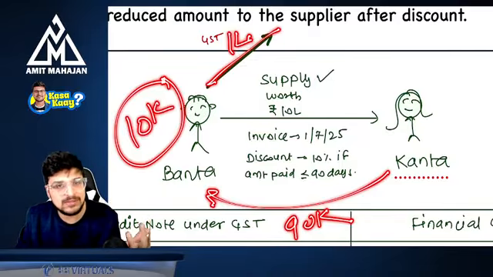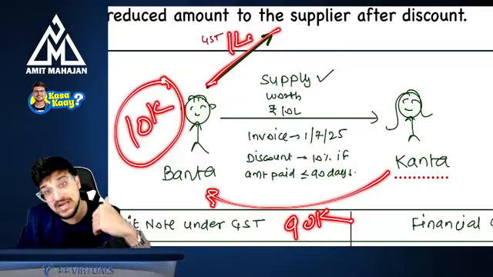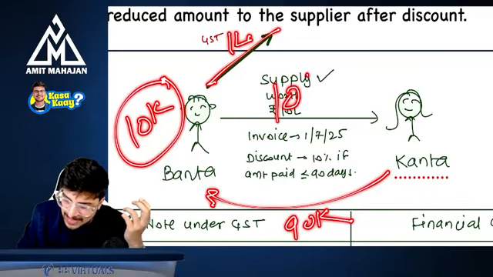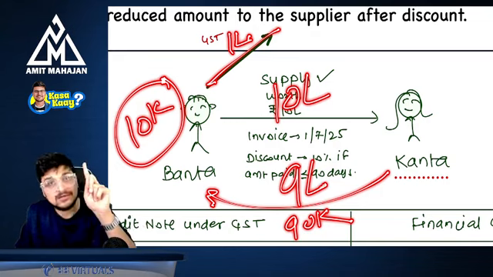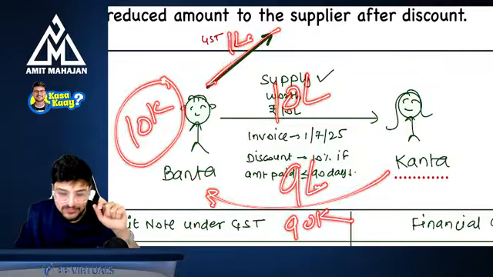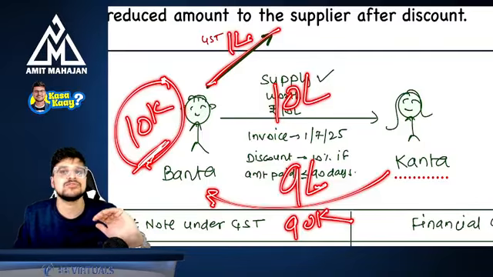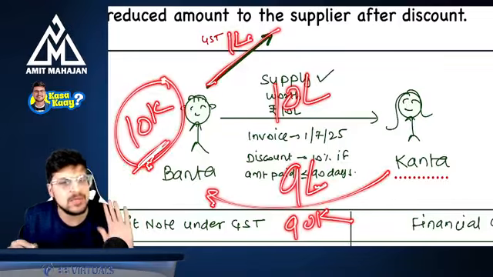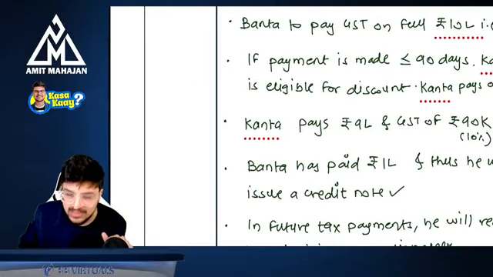Do one thing. You first issue a credit note stating that you have charged extra. So you have charged for 10 lakhs, but it is actually for 9 lakhs. So you issue a GST credit note, and on that extra GST of 10,000 you will be able to show it, right? So whatever extra GST you have paid, that is 10,000 rupees, we will not give you the refund, but you can adjust this 10,000 rupees against your future tax liabilities. That's okay. Are you understanding this? I hope you are not learning this for the first time.